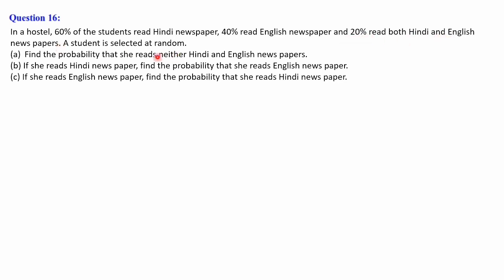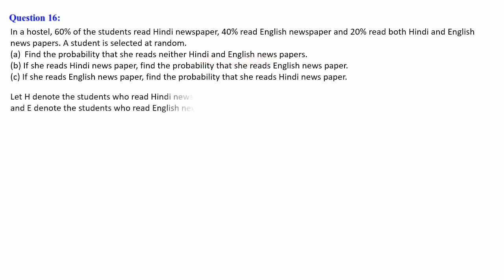If a student is selected at random, the first question is to find the probability that she reads neither Hindi nor English newspaper. Neither Hindi means H', and intersection English newspaper, not English means E'. So H' intersection E' we have to calculate.